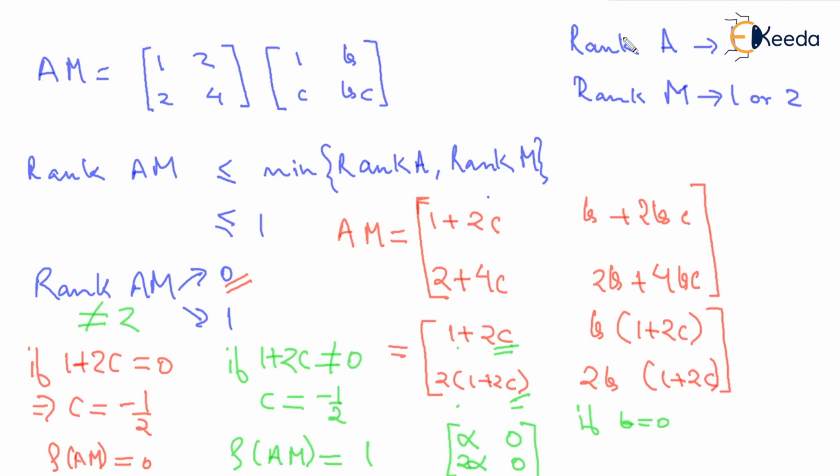So AM can have two ranks depending on the value of C. If C is minus half, the rank is 0. If C is not equal to minus half, then the rank is going to be 1.